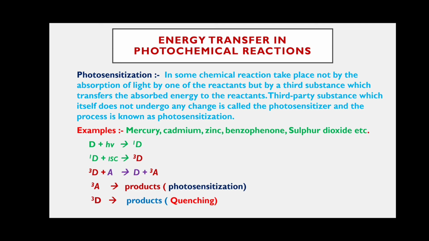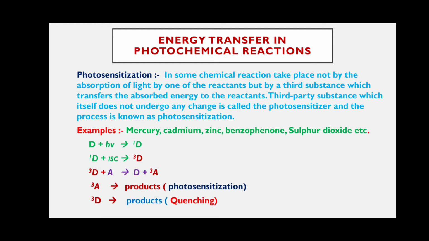The chemical reaction occurs and forms glucose with the help of chlorophyll. So here the photosensitizer is chlorophyll, which acts as a photosensitizer. This whole process is called photosensitization.